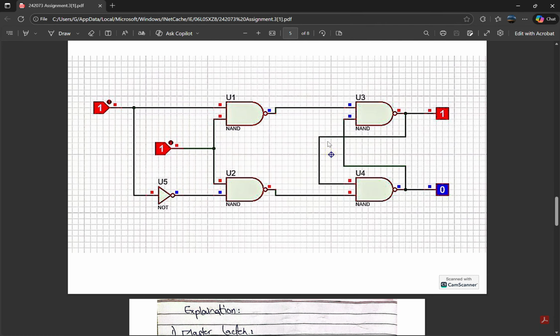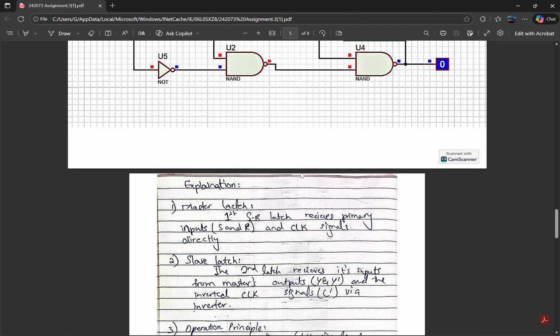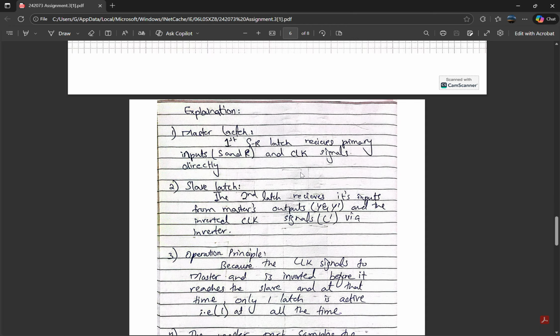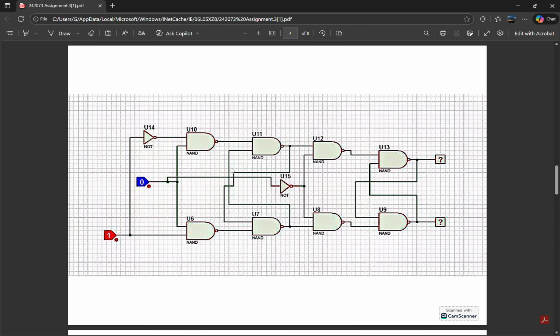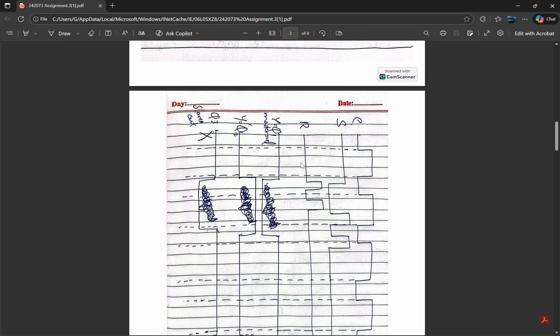It is the second Proteus simulation circuit explanation. Master latch: the first SR latch receives primary inputs S and R and the CLK signal directly. It is the first SR latch. Here, let me show you this SR latch.